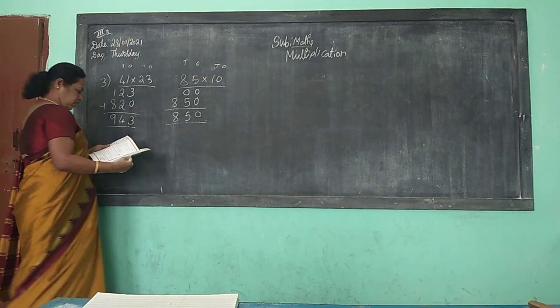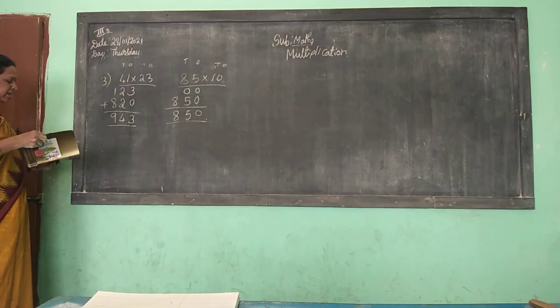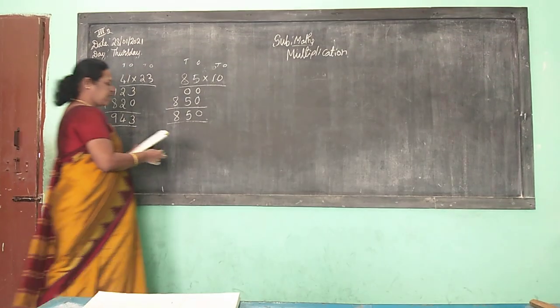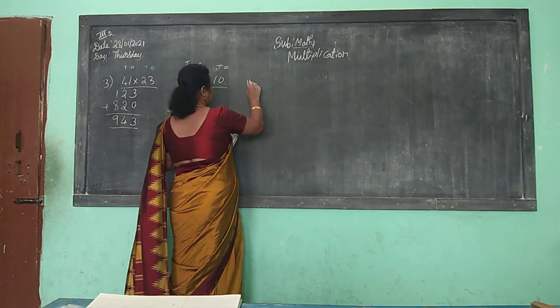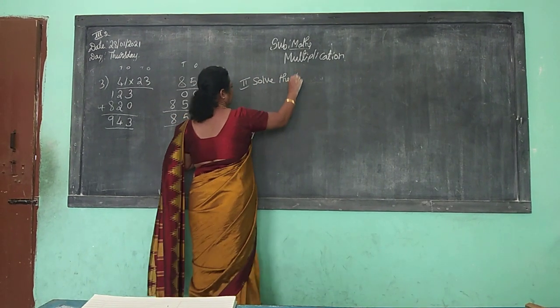Okay, children. Now exercise 5.7. Second one we are doing now. Okay. Second one, what is there? Solve the following. Second one, what is there? Solve the following.